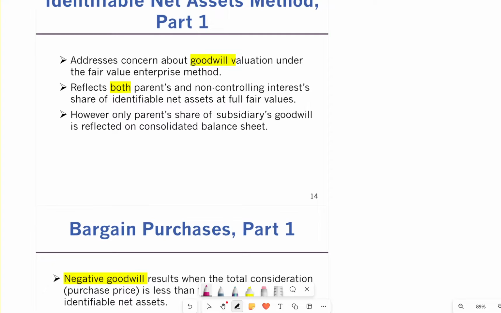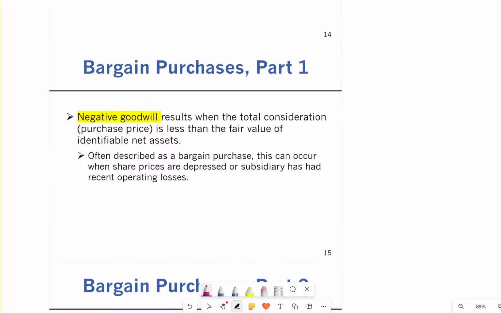Now we're going to address the goodwill. In this case, concerns about goodwill valuation under the fair value method reflect both parent and non-controlling interest. 80% is parent owned, and 20% is non-controlling interest. However, only the parent share of the subsidiary's goodwill is reflected. So we don't care about the goodwill on the non-controlling interest. We only care about the parent's share of the goodwill. Now, you could have two types of goodwill. One is a positive goodwill, and the other one is negative goodwill.